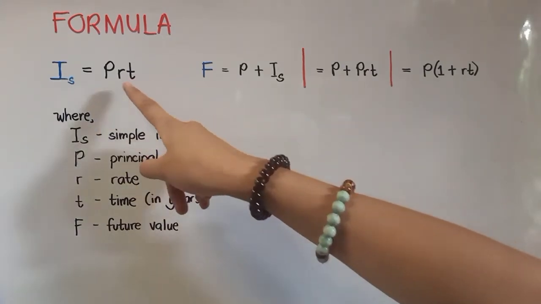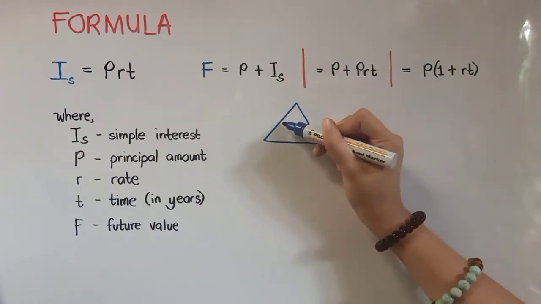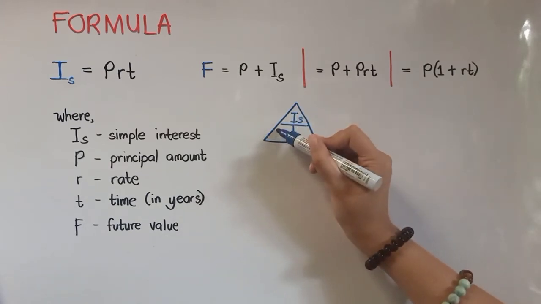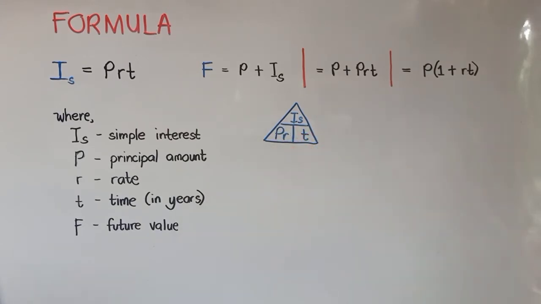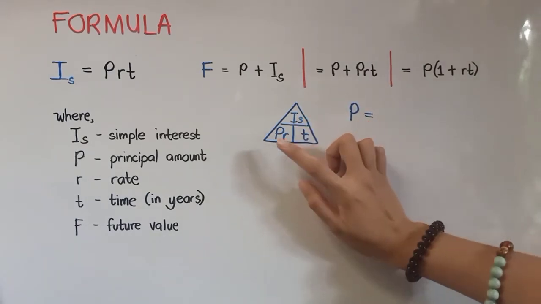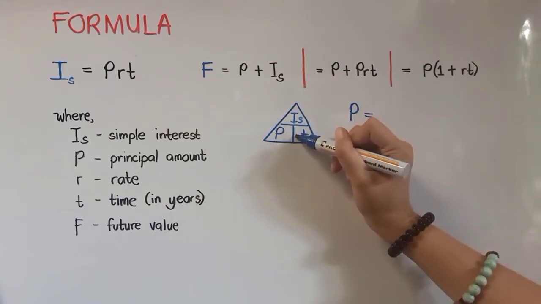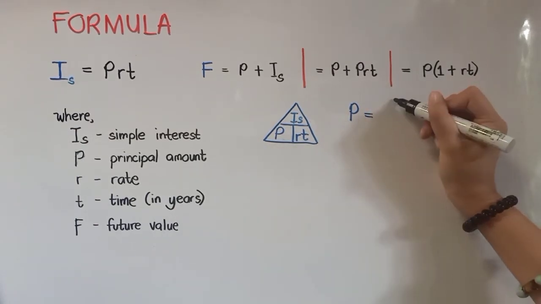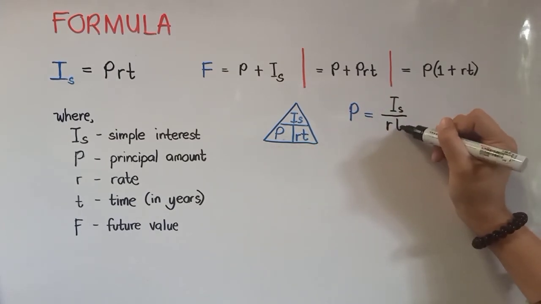Do you know that we can derive any other formula from this one? We will simply have to make a triangle here for visualization. This is your simple interest, which can be taken from multiplying the principal, the time, and the rate. Now any letters could be placed in any box. So to get our principal, I will place here R on the other side so that we can isolate P. So we have here simple interest divided by rate times time.